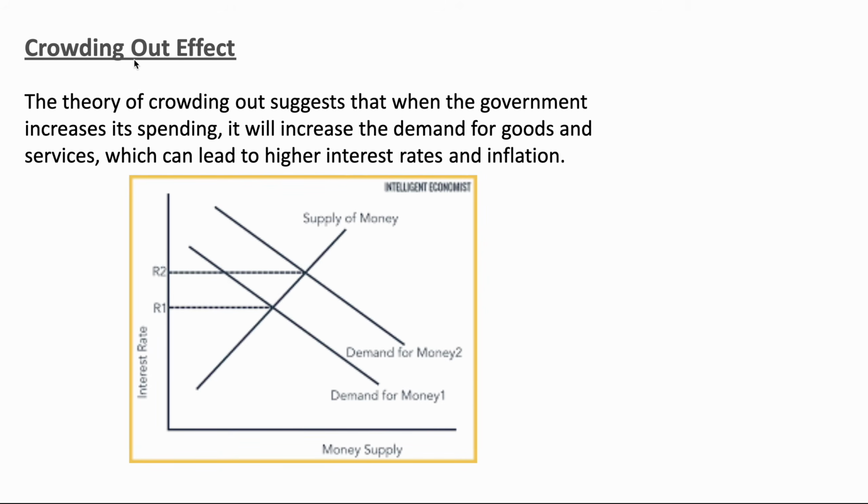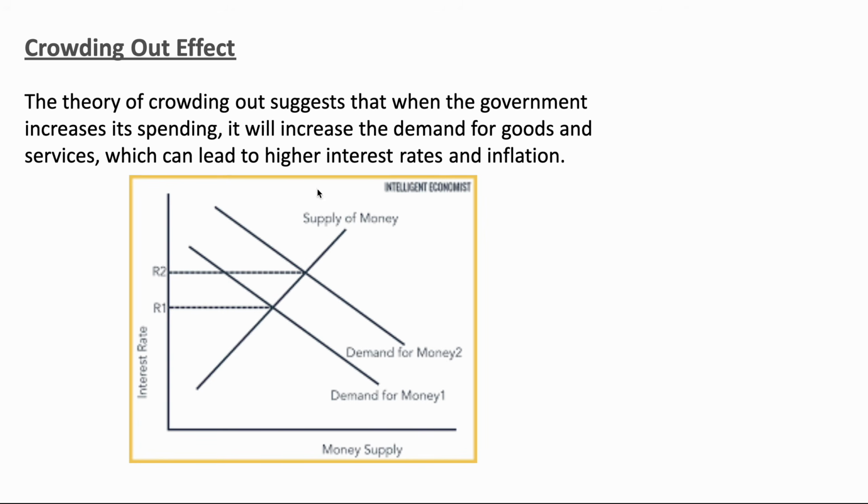Today we're going to be going over the crowding out effect. The theory of crowding out basically is this idea: when government increases its spending, it will increase the demand for goods and services, which can lead to higher interest rates and higher inflation. That's why a lot of politicians, specifically in the US, Republicans and conservatives, want to reduce government spending to reduce inflation and interest rates.